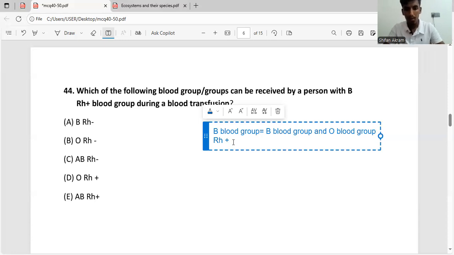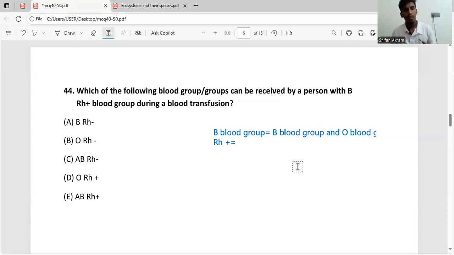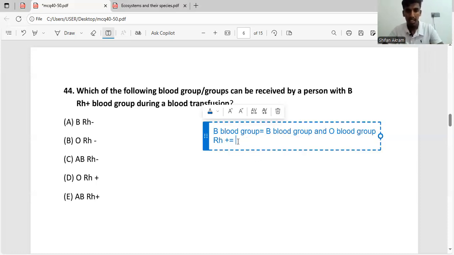What about the Rh system? Okay, so if a person is Rh positive, it means they have a specific protein on the surface of the red blood cells. So a person with Rh positive can get blood from another Rh positive person, right? And also from an Rh negative person.